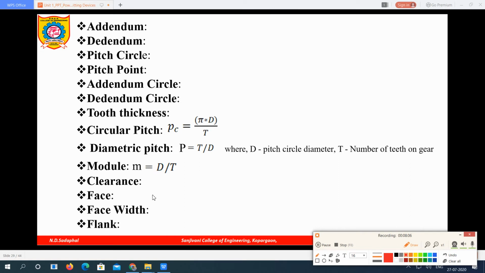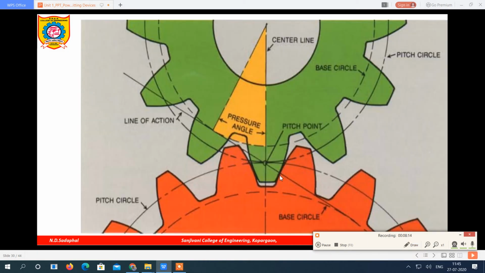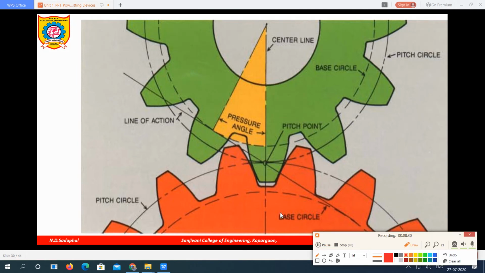Now what is clearance? From this figure, clearance can be easily understood. When two gears are going to engage each other, this one is the red color gear and this is the green color gear, and you can see two gears meshing with each other.